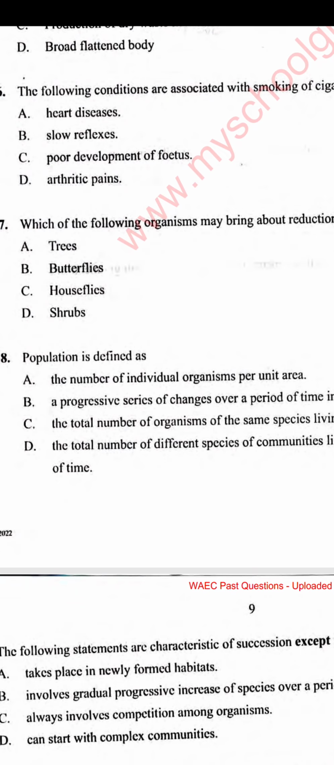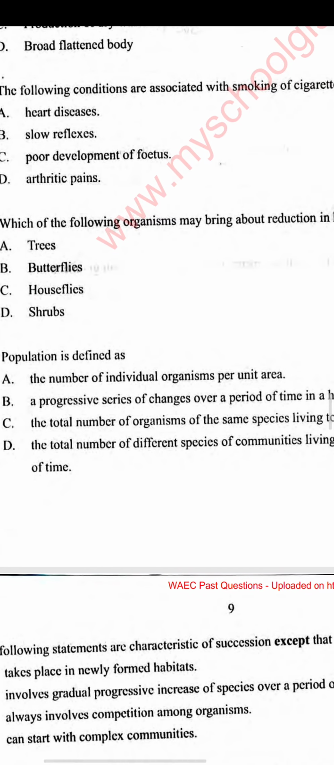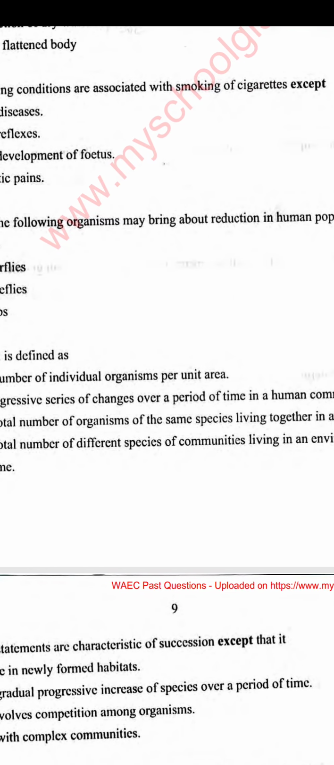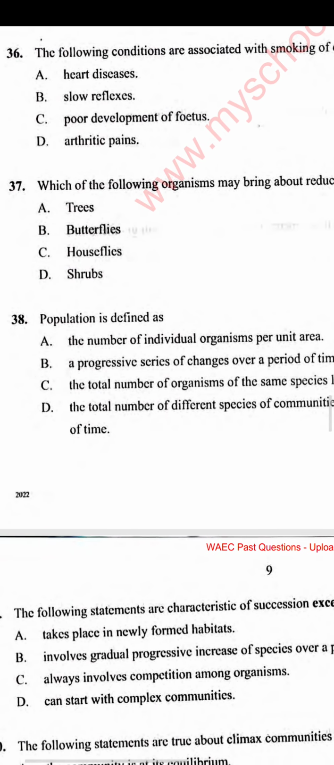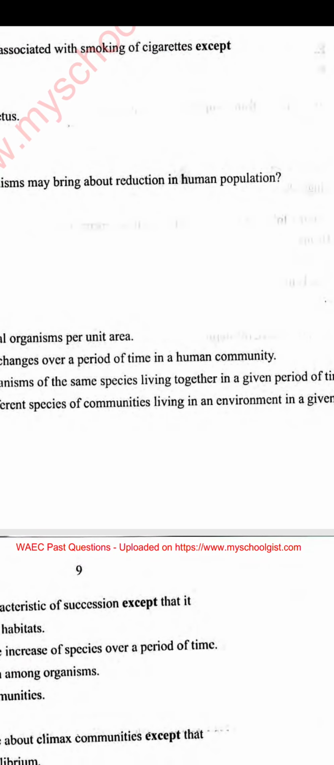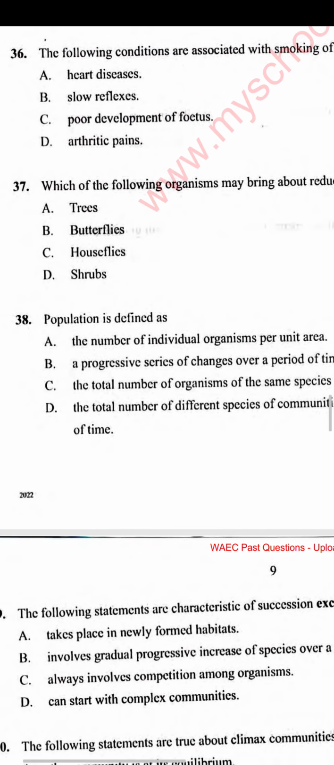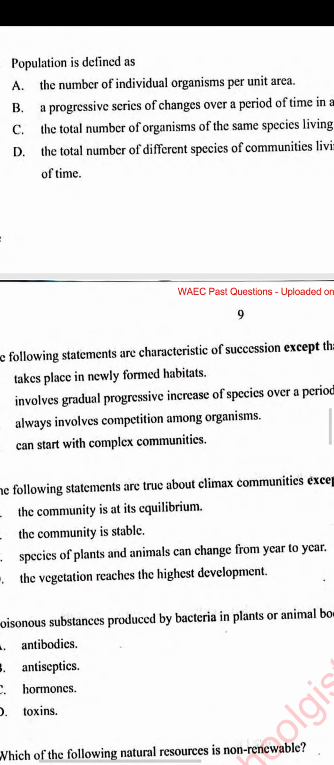Number 38. A population is defined as, the answer is C, the number of organisms of the same species, note that, the same species, living together in a given period of time. You should consider the number of organisms, and they must be of the same species, and they will be living together in a given period of time. Number 39.